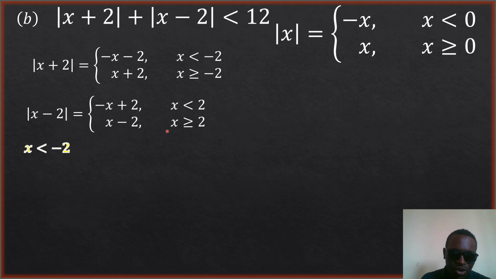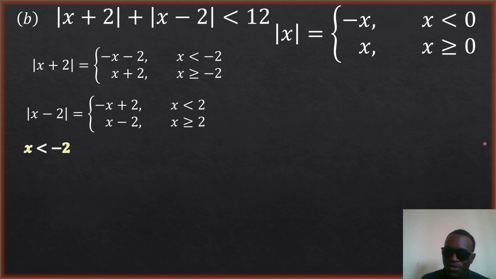Now we do exactly the same thing for this part. Same scenario. This one will take the negative of itself when x minus 2 is less than 0. The negative of x minus 2 is negative x plus 2, so you distribute the negative sign. That's to say that x is less than 2. And then it takes itself, x minus 2, when x is greater than or equal to 0, which is equivalent to saying that x is greater than or equal to 2.